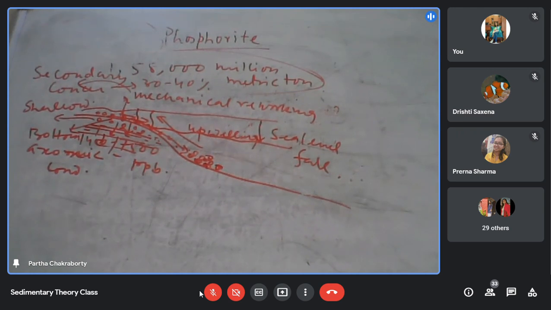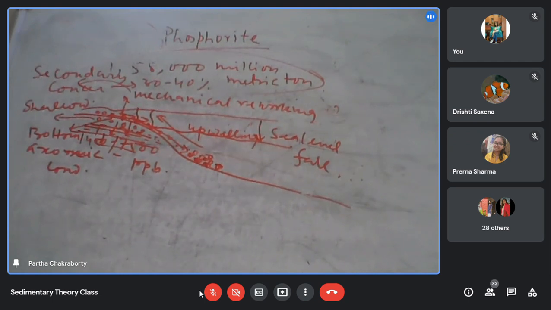So that is one story. But can you make a phosphorite of 40% unless there is a sea level fall and a reworking of the original phosphorite and the reconcentration of the phosphorite? No. So they say that the climate, the sea level rise and sea level fall, is equally important as the phytoplankton and the organisms that concentrate phosphorite from the water. So it is a combination of factors.